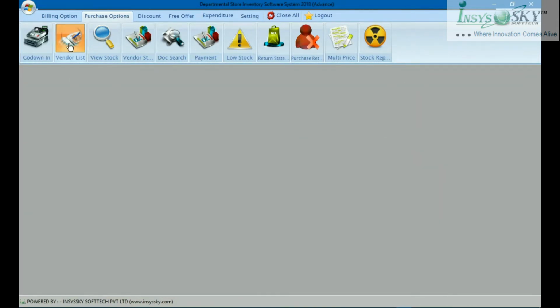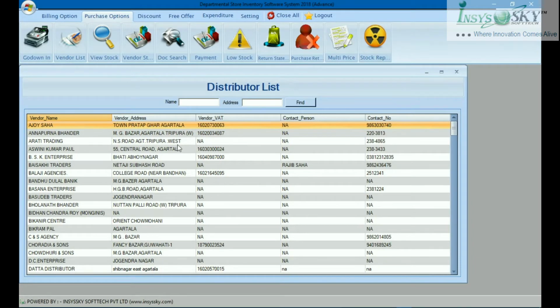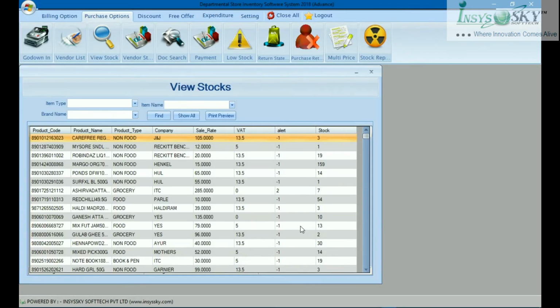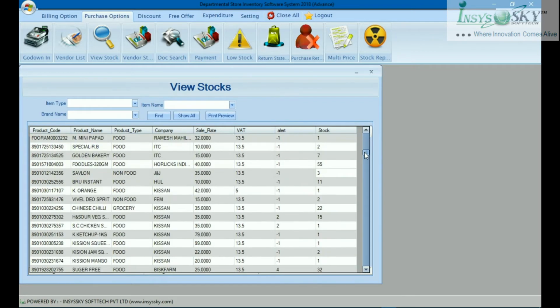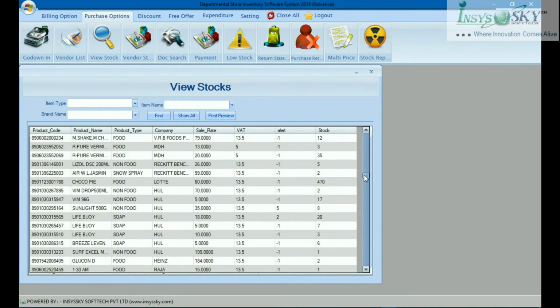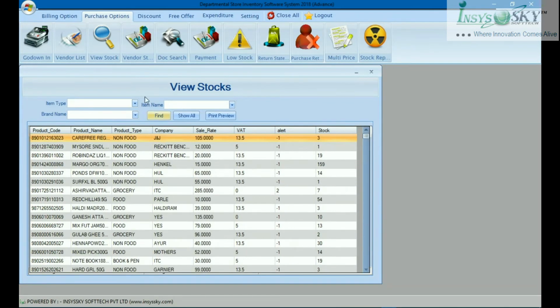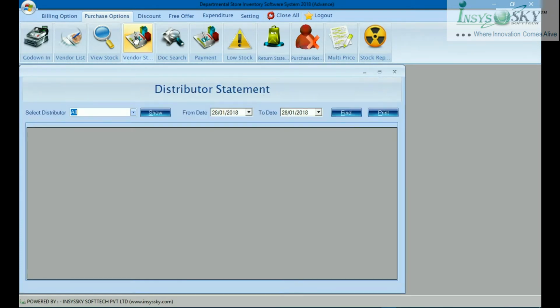Then here comes the vendor list, the vendors which you have made in the setting. You can see the list and search it easily here. In this view stock, we can see the stock of each item. It can be thousands of items or whatever, you can see the stock. Then here you can see vendor distributors stock.